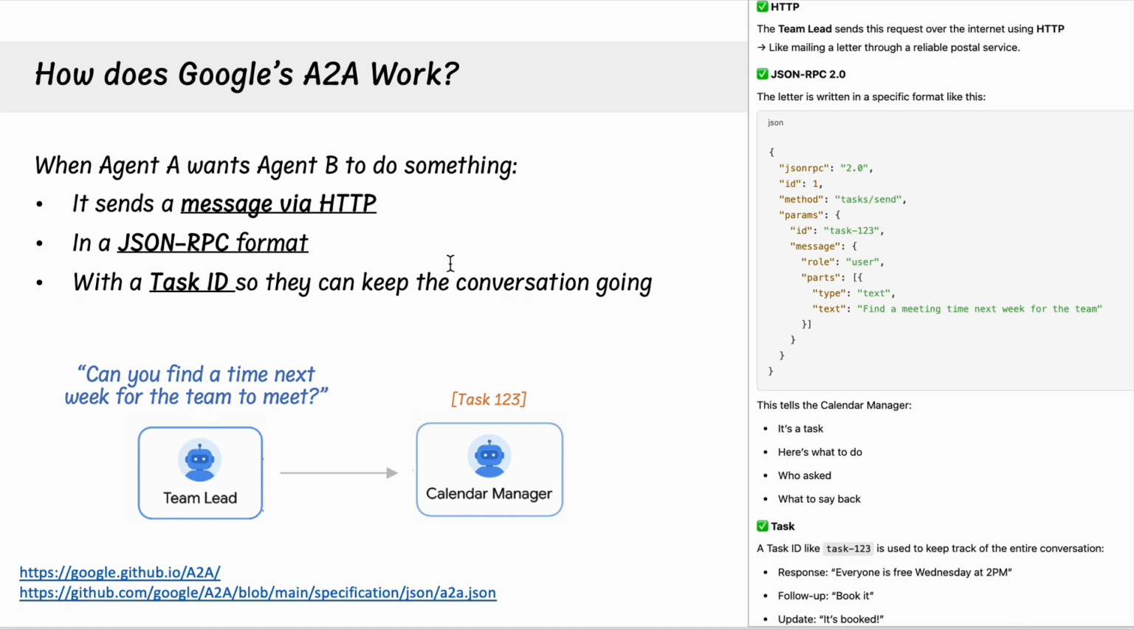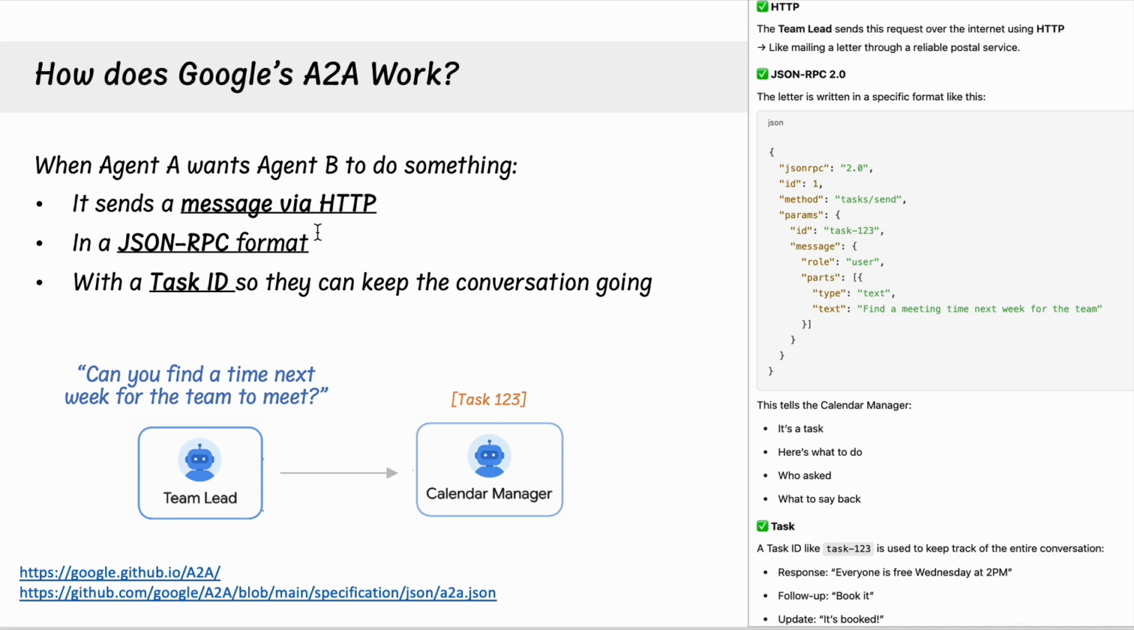And so the JSON format that's being sent is this very specific structure that specifies that it's a task, what it's here to do, who is being asked, and what is being asked, right? So for example, find a meeting for the team next week. Additionally, what this protocol does is that it provides a task ID. Let's say it's task ID 123, so that it's able to keep track of the conversation. And so you're able to follow back and forth until the booking actually takes place. Okay, so that's the gist of it.